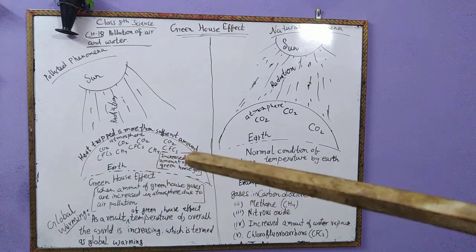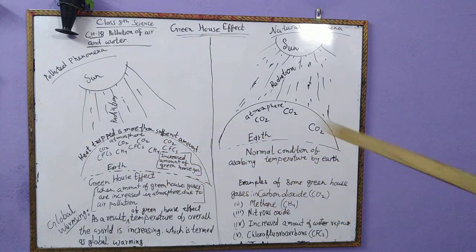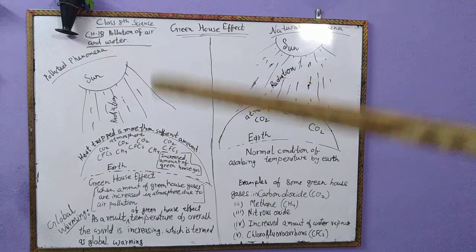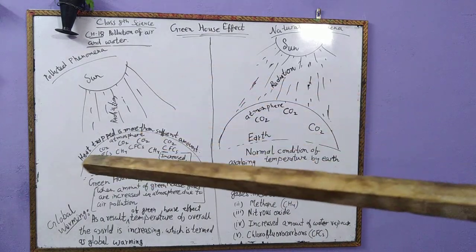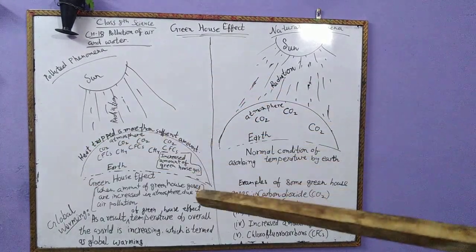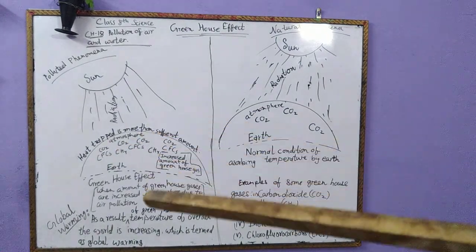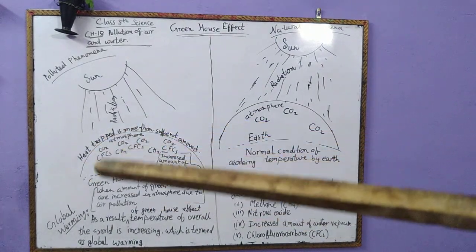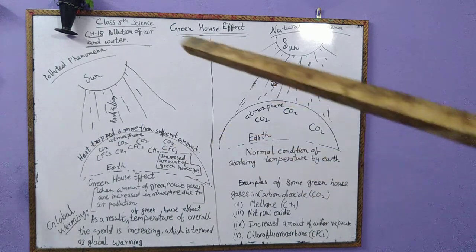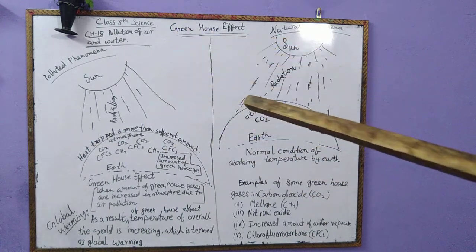These gases also contribute to absorbing the temperature of the sun. This is known as the greenhouse effect. Why? Because this effect is happening due to greenhouse gases.